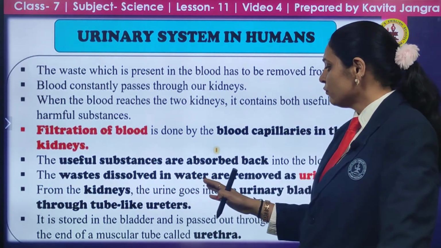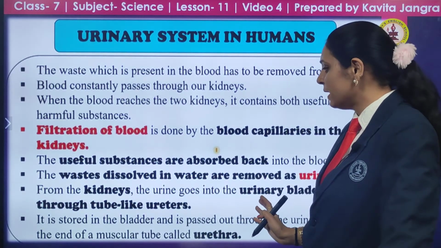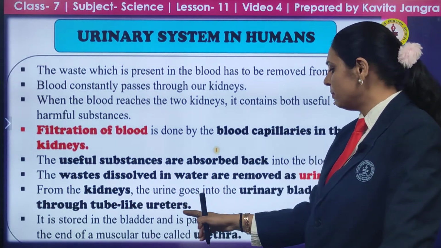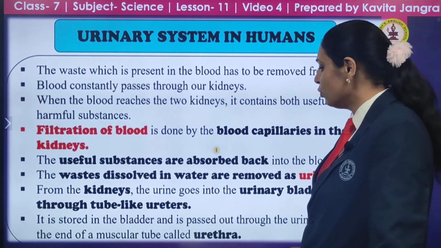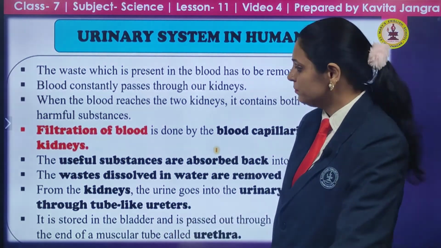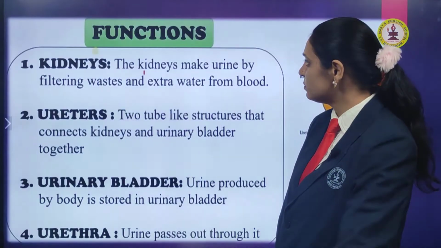Now from the kidney, urine goes to the urinary bladder through the tube-like structures, that is, the ureters, and it is stored in the bladder and is passed out through the urinary opening, at the end of the muscular tube called the urethra. That is about the urinary system and how it works.